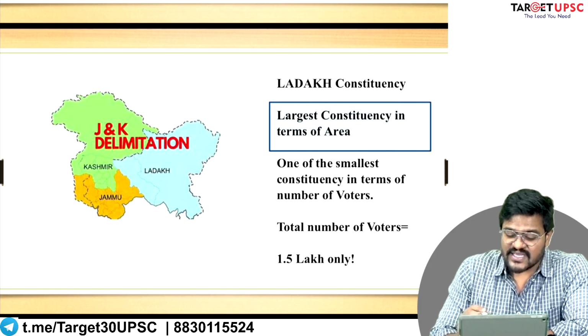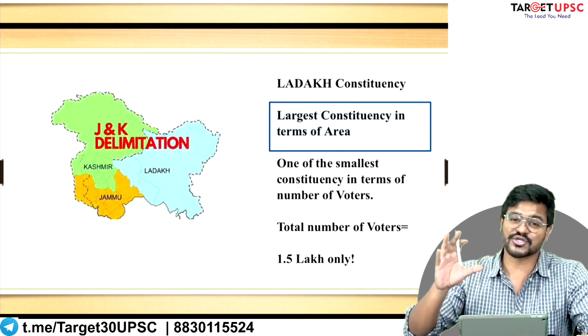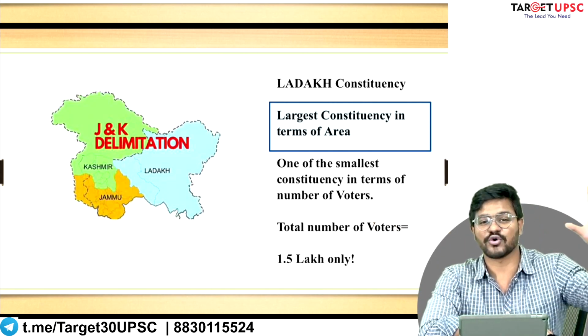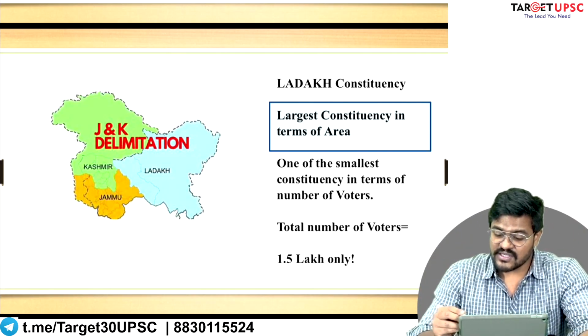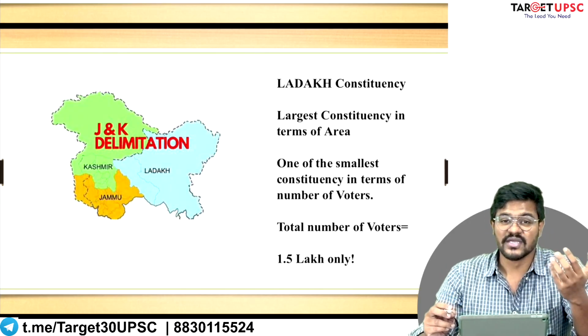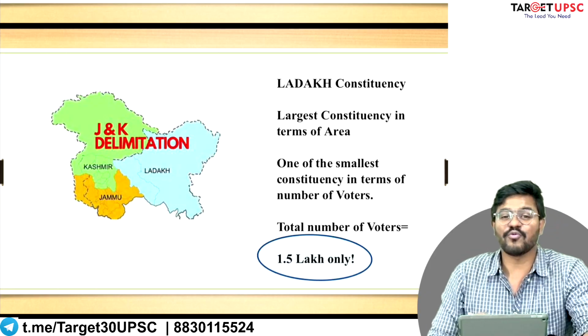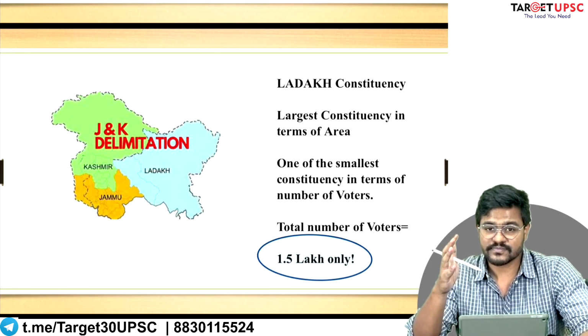In terms of area, Ladakh is one of the largest constituencies. So the biggest constituency of India, one of them is Ladakh. Another one is Bhuj. In terms of area, these are huge. However, in terms of the total number of electors, total number of voters, it is one of the smallest constituencies. How many voters in Ladakh? Only 1.5 lakh voters.